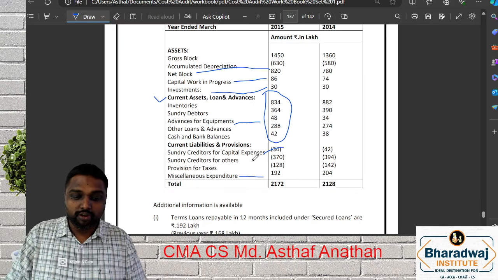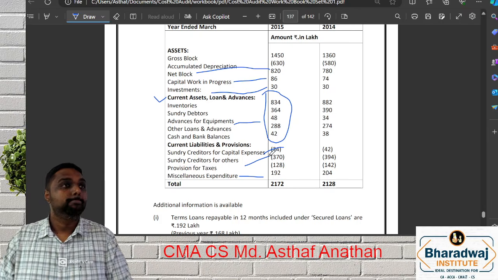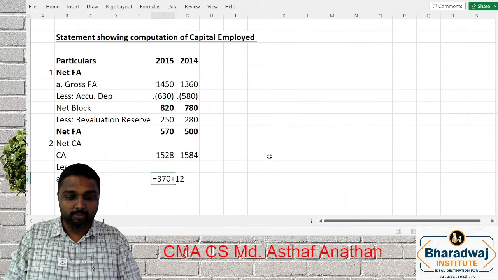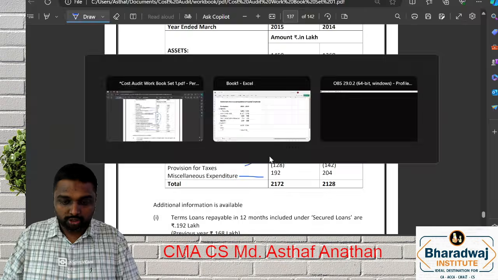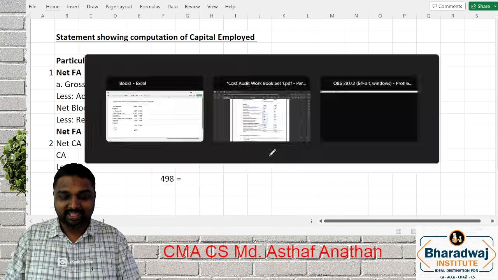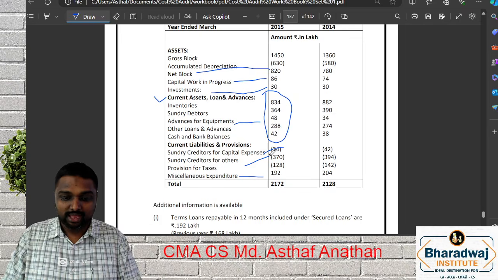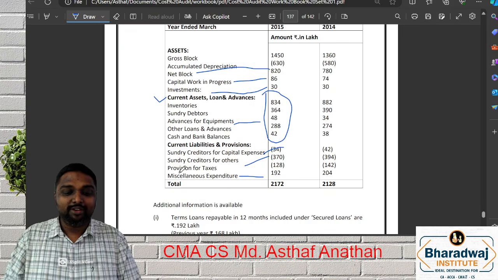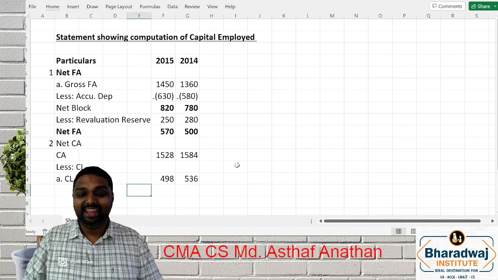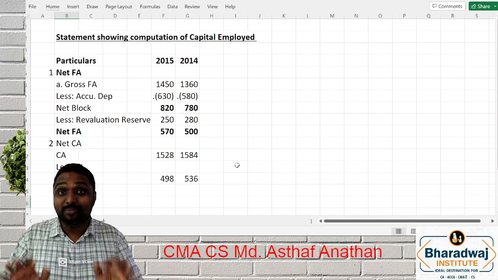Your provision for taxes will come, 128. So you got two numbers here. See, you can just see the number 394 plus 142. I have taken it as A. That means I want to add one more item there.